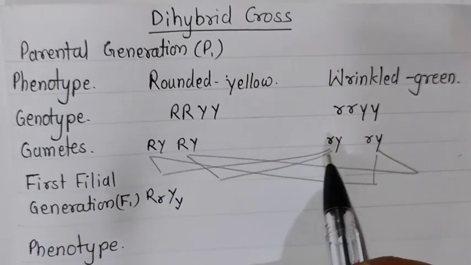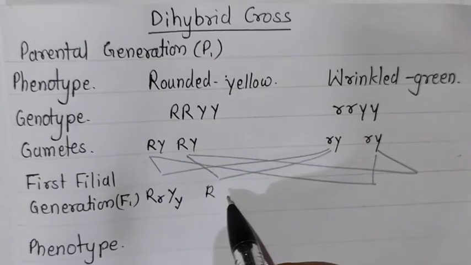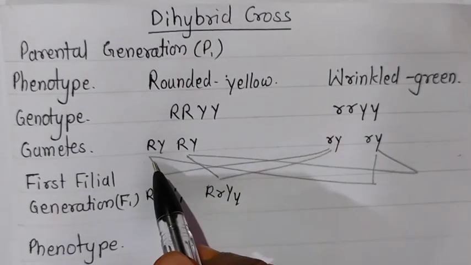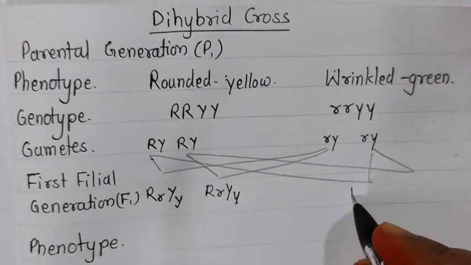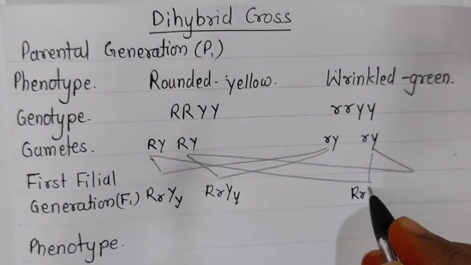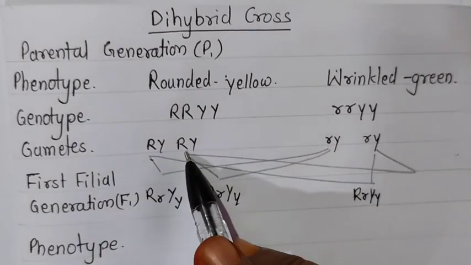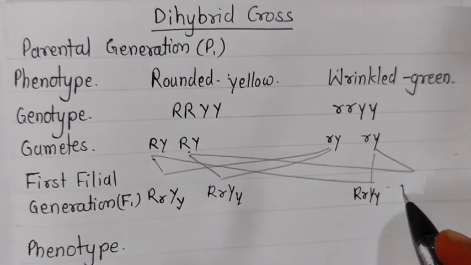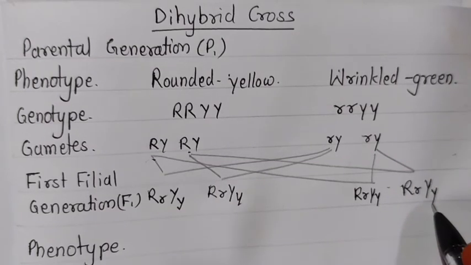Now when this and this are combined, then capital R, small r, capital Y, small y. Then suppose this gamete and this gamete combine, then what will be there? Capital R, small r, capital Y, small y. Here if this combines with this gamete, what are the possibilities again? That is capital R, small r, capital Y, small y.